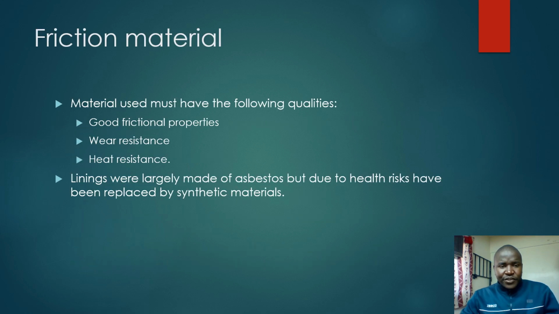We have friction material. Material used must have the following qualities: good frictional property, wear resistance, heat resistance. Linings were largely made of asbestos, but due to health risks,